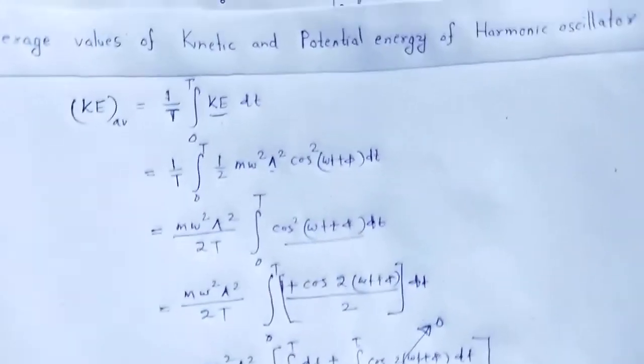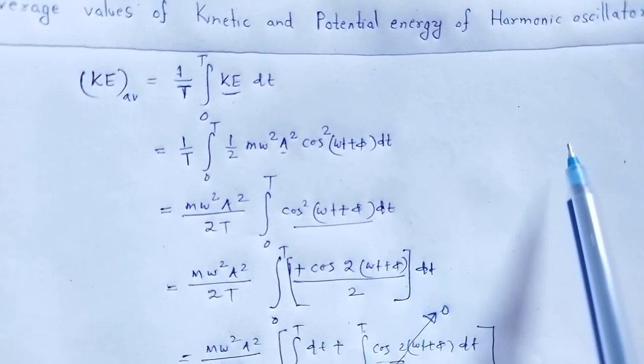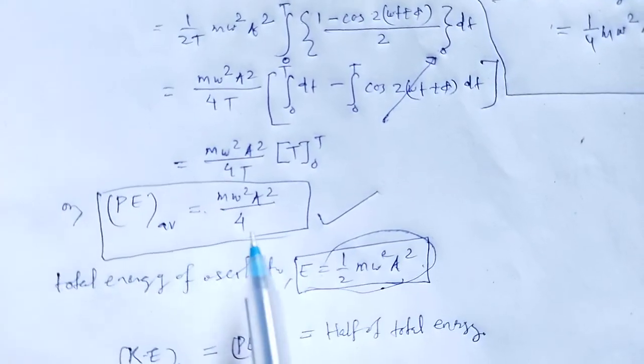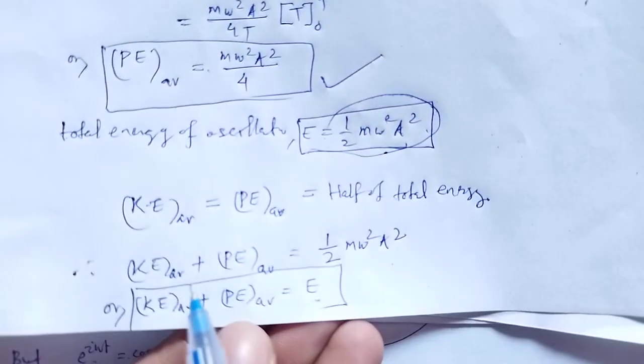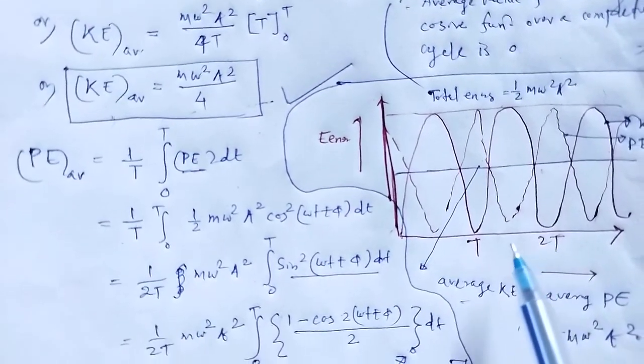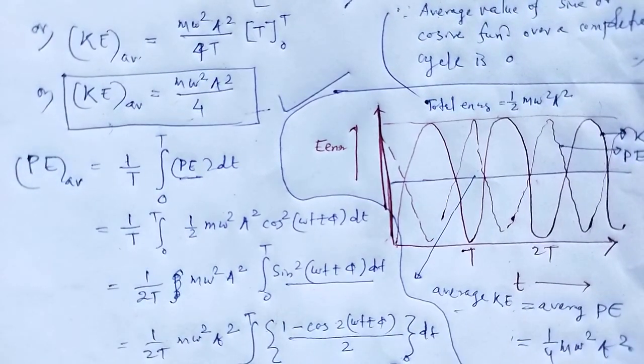And finally, the average values of kinetic and potential energy of harmonic oscillator. This is the kinetic energy average, this is the potential energy average, and the relation between kinetic energy, potential energy, and total energy. With the help of the graph, we can easily understand how the energies are related in a simple harmonic oscillator. So, with these useful and informative notes, let me wind up this session. Thank you.